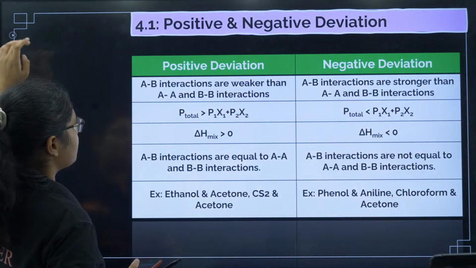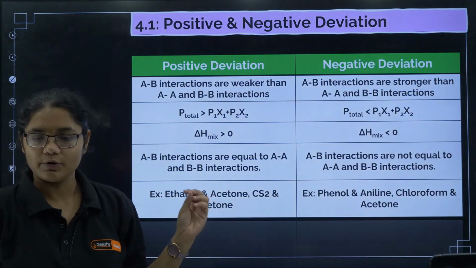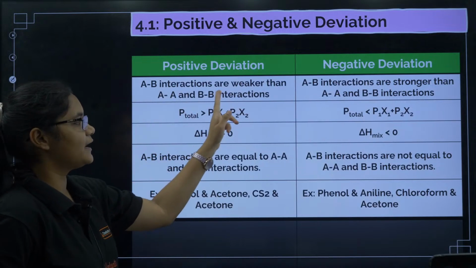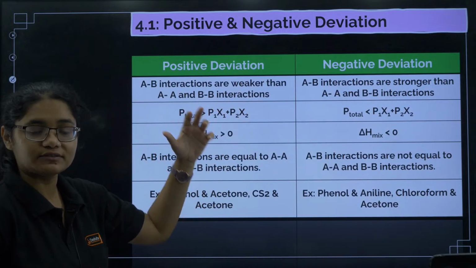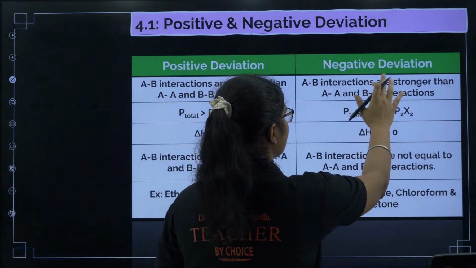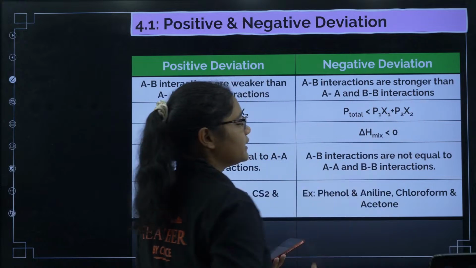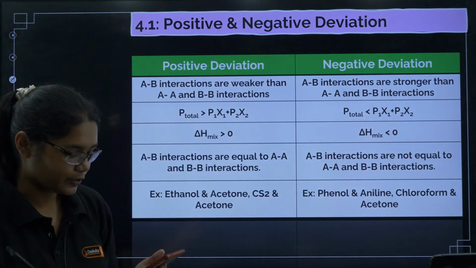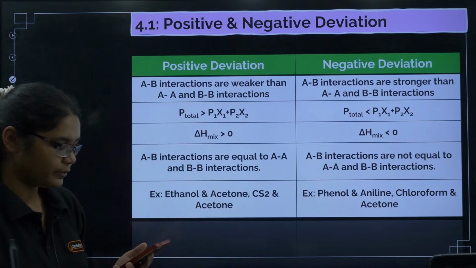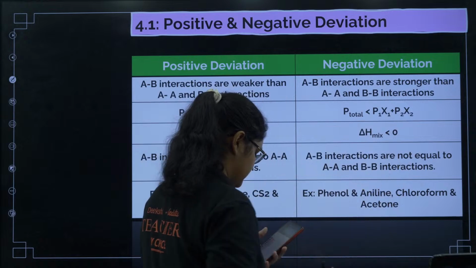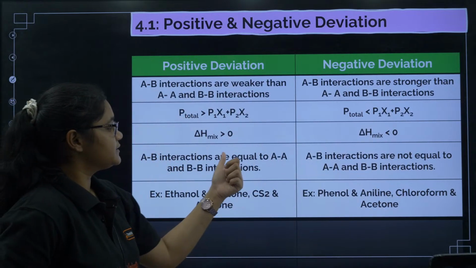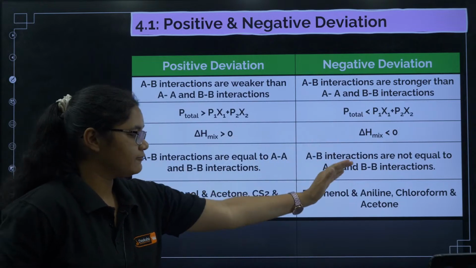Next we will have positive and negative deviation. In positive deviation, the AB interactions are weaker than AA and BB interactions. In negative deviation, the AB interactions are stronger than AA and BB interactions. Next, P total here will be greater than P1x1 plus P2x2, and here P total will be less than P1x1 plus P2x2. Okay, and for ideal solutions, AB interactions are equal to AA and BB. Already I have told this point.